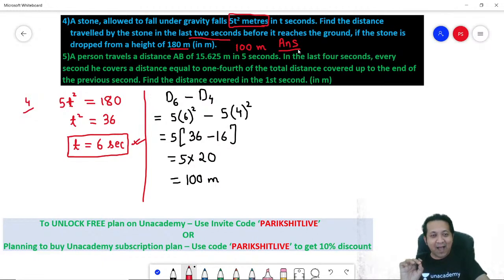Question number 5, I would want you to try as an assignment. It's very similar to question number 4. Give it a try. I'm not going to give you the answer. If you get the answer, put it in the comment section. And then I'm going to discuss the solution to question number 5, which is a very interesting one and has even come in previous year CAT papers. I'm going to discuss it tomorrow morning. Correct? So give it a try.